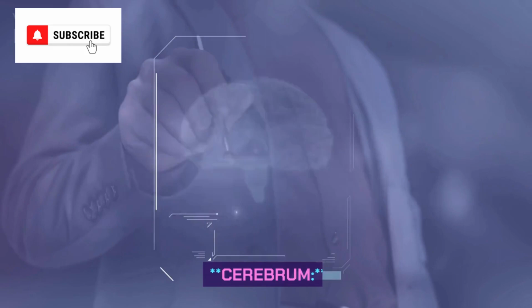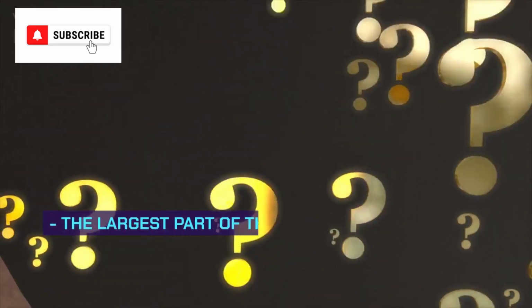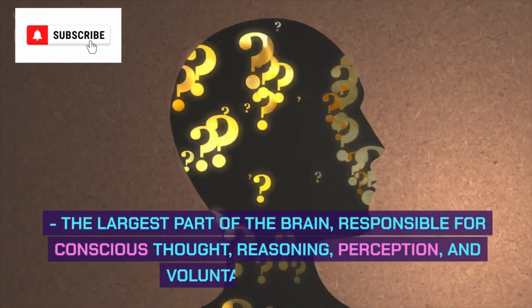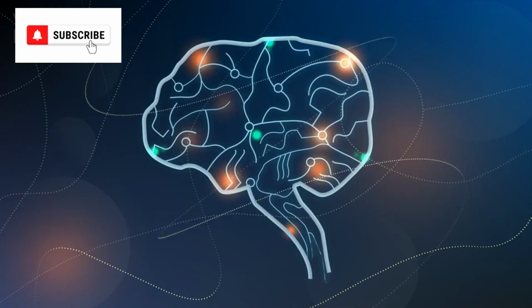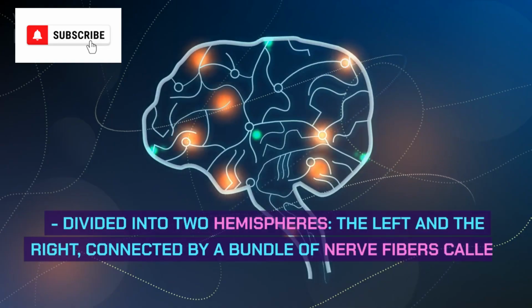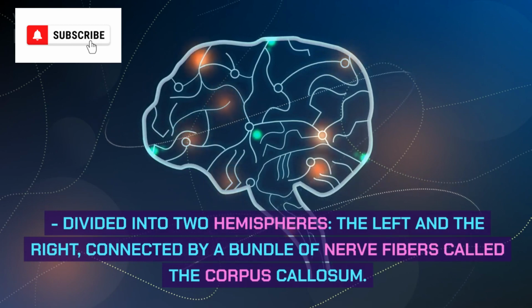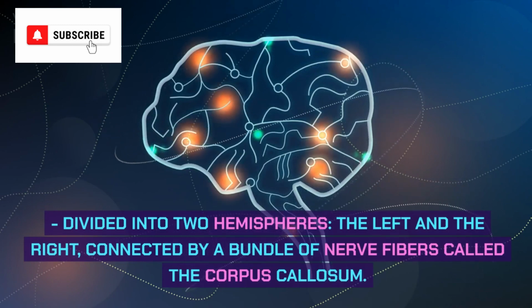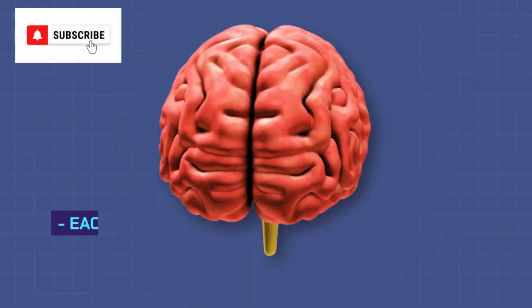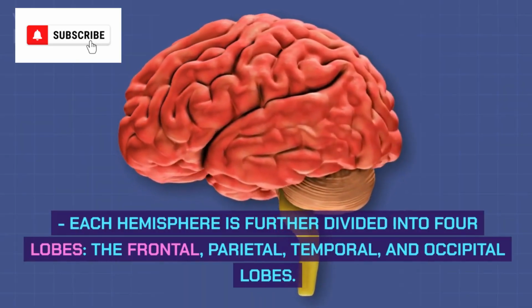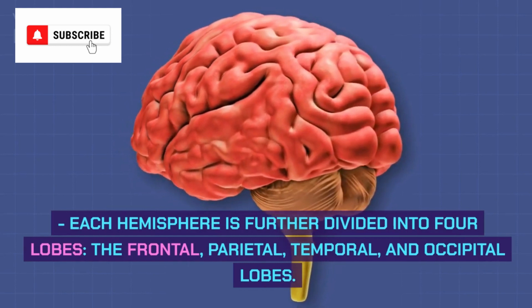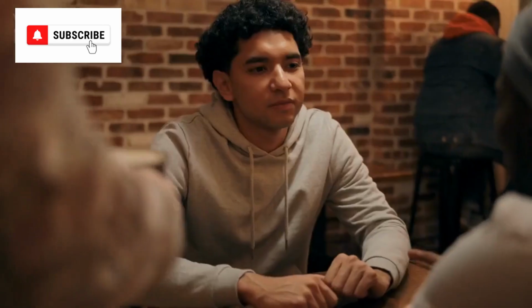1. Cerebrum. The largest part of the brain, responsible for conscious thought, reasoning, perception, and voluntary movement. Divided into two hemispheres, the left and the right, connected by a bundle of nerve fibers called the corpus callosum. Each hemisphere is further divided into 4 lobes: the frontal, parietal, temporal, and occipital lobe.